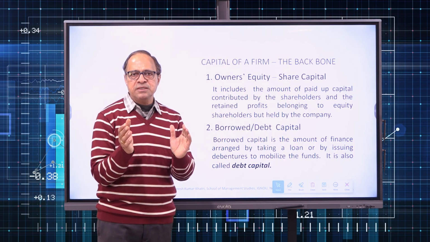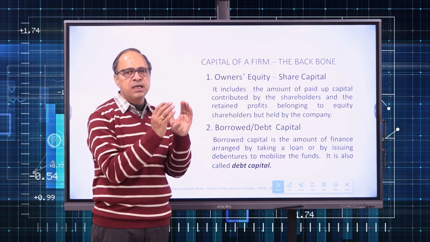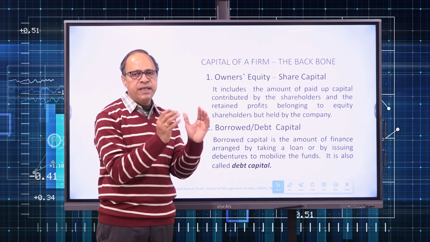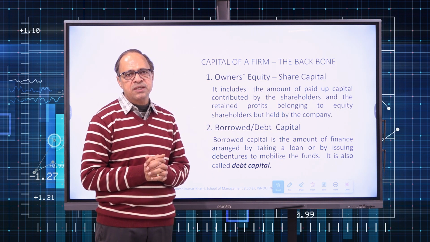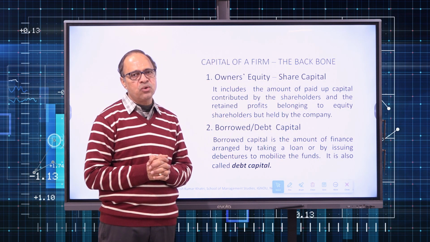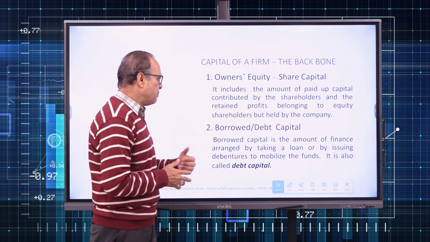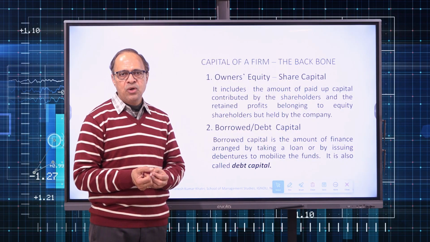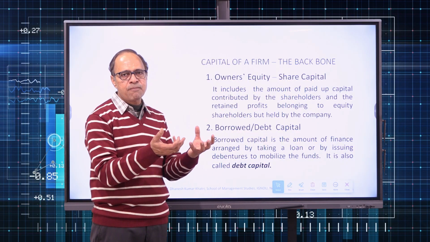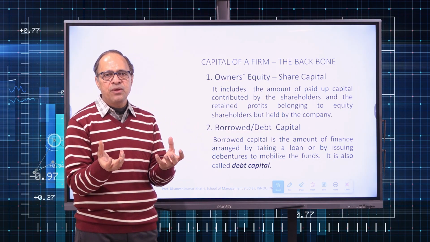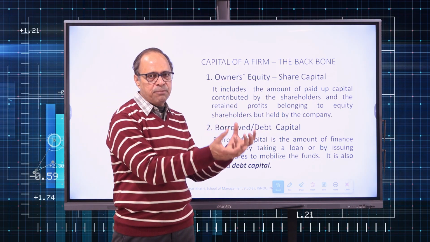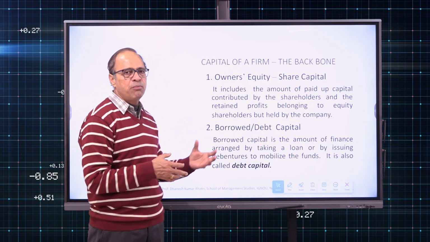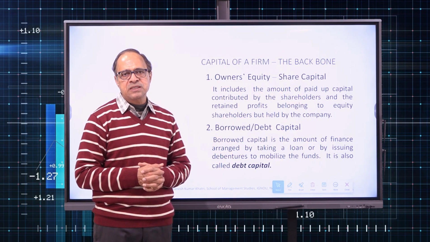Owner's equity means the money contributed by the shareholders in the organization or the retained profits belonging to the shareholders, that both put together become the owner's capital, because equity shareholders are the owners of the company. Whereas borrowed capital is the money which is borrowed by the company either in the form of a loan or by issuing debentures or bonds. So a debenture is a kind of loan issued by the company to the public to gather the money, to borrow the money. So we can say a debenture or a bond is taking a loan from the mass public in general.